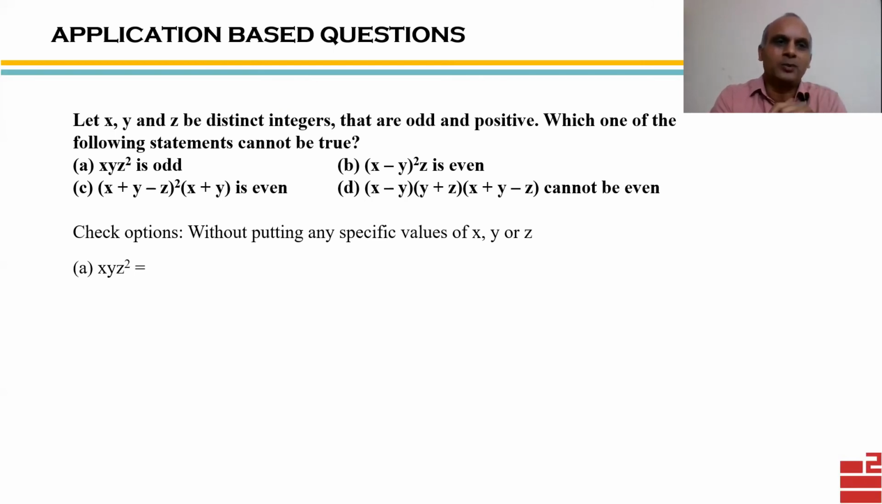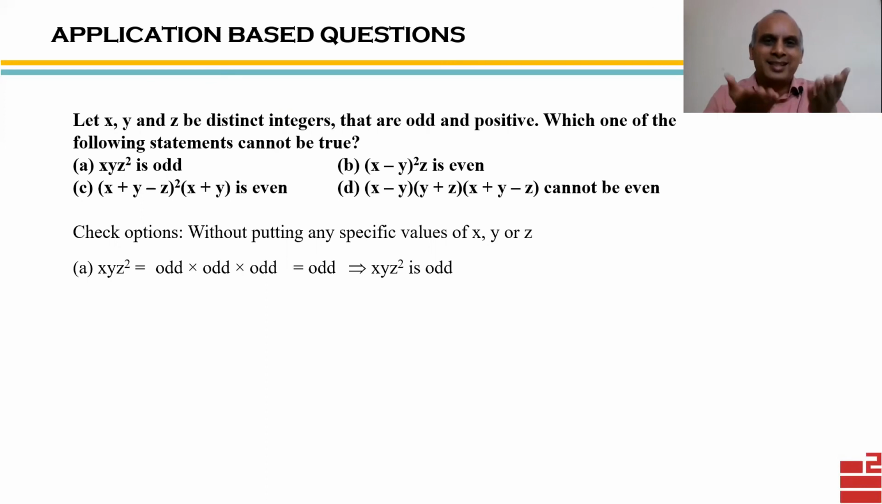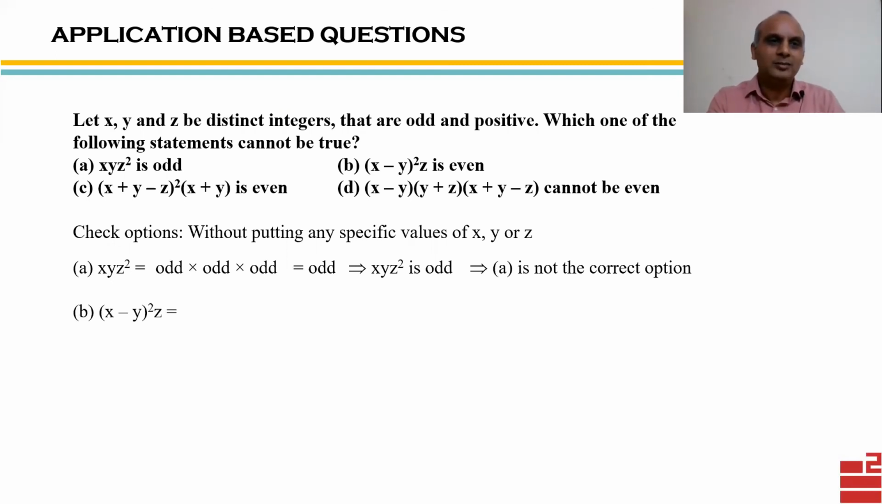So checking the first option, XYZ square. It is a product of odd into odd into odd. So the result will obviously be an odd number. That means XYZ square is an odd number. And that's what option A is saying already. That means the statement in option A is correct. But we want a statement which is not correct. So A is not the right option for this question. Got it? Okay, B.